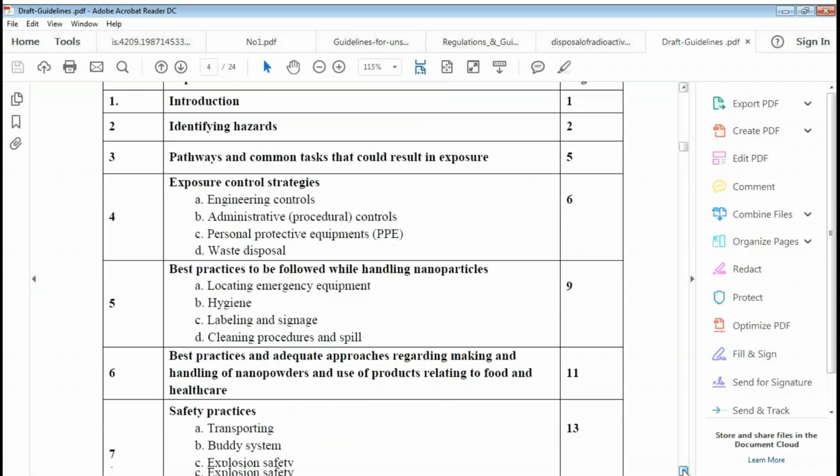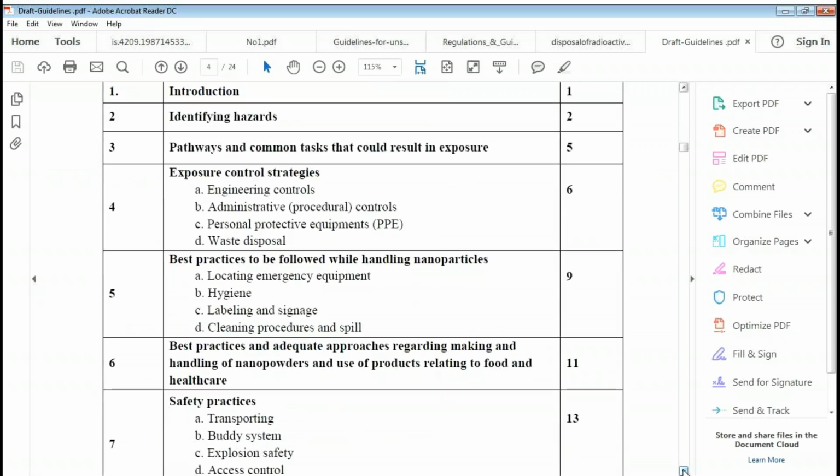I'll just take you to the content part. If you are interested in these nanomaterials, you can of course pick up this guideline and read it thoroughly. But for the timing, since this is not an exclusively nanomaterial portion, and we are not dealing with regulation strategies per se with the nanomaterial part, I'm going to take a look at the contents and then move on.